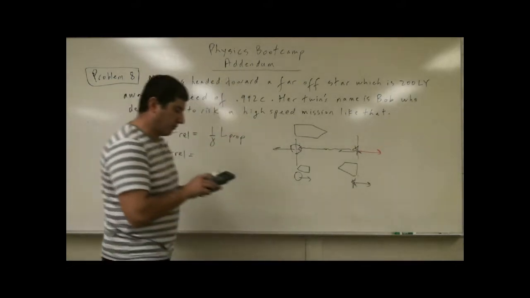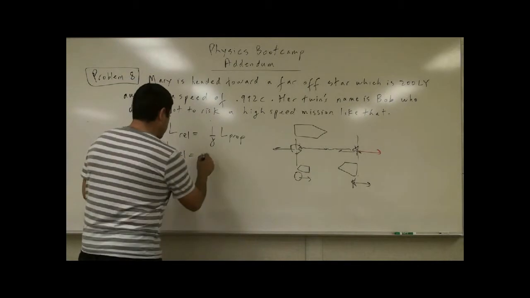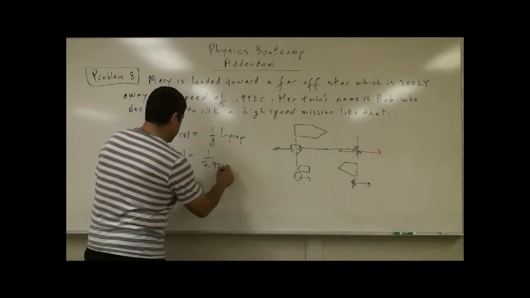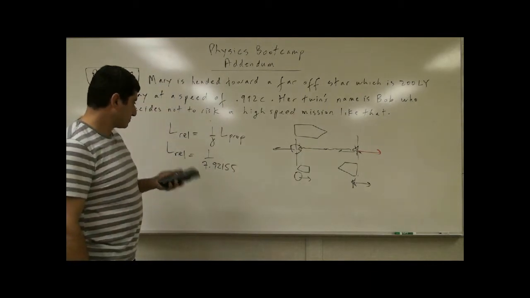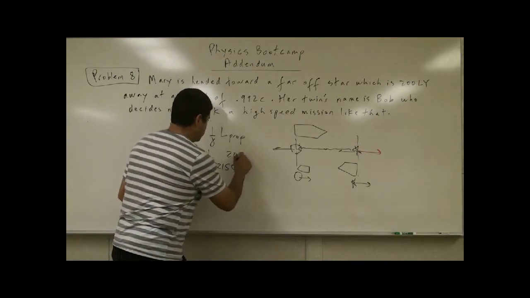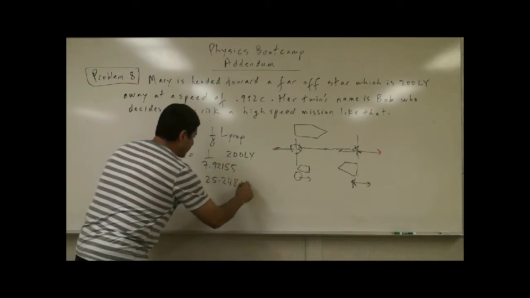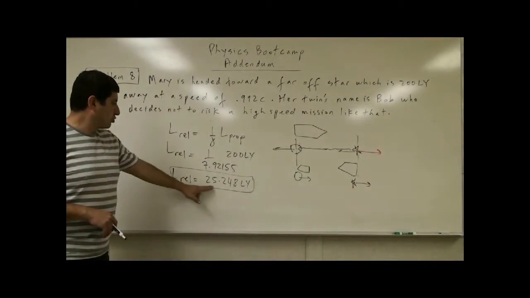So that was 1 over 7.92155, and then the proper length is 200 light years. That gives 25.248 light years.